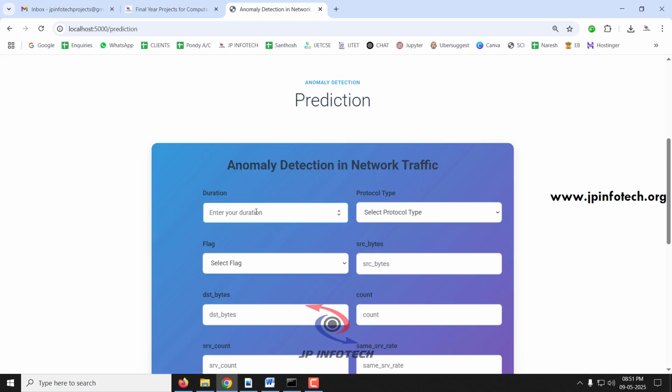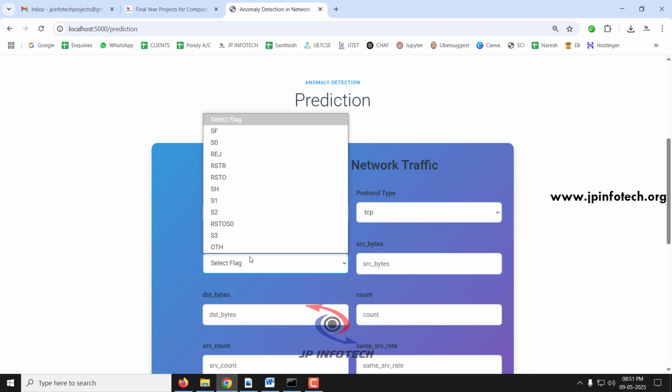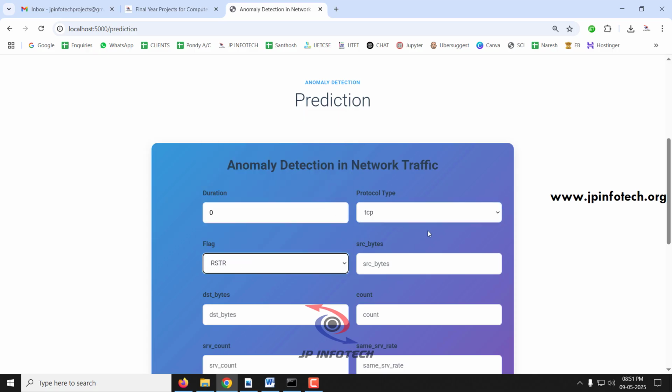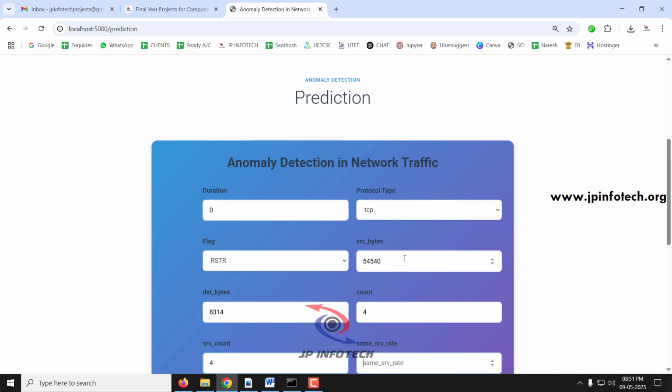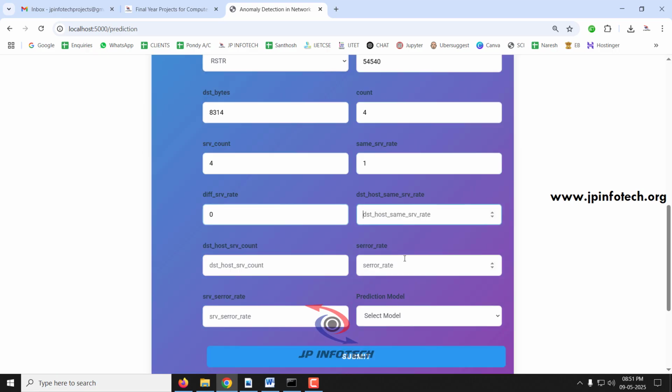Let me enter the duration as 0, protocol type as TCP, and flag type as RSTR, source byte as 54,540, destination byte as 8,314, count as 4410700.